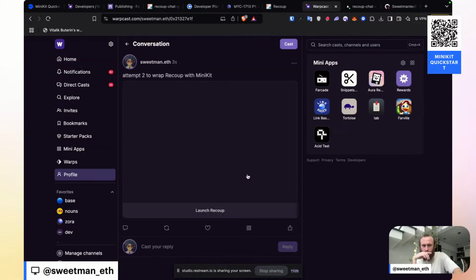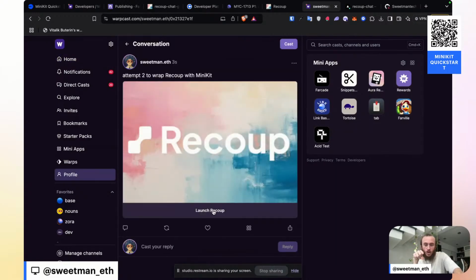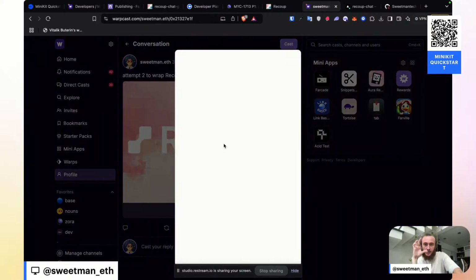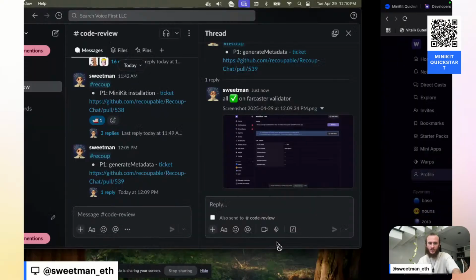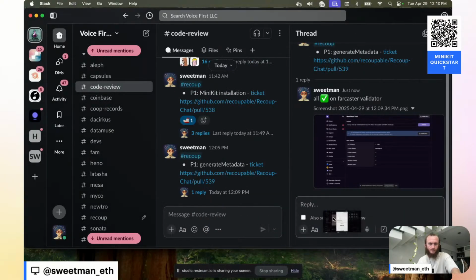Any difference? Okay, I now see a launch Recoup button. And if I click it, it opens up the app right here. So it seems like this change is actually allowing us to now sign in with Recoup. We've opened up the app. And so before it was linking us out to an external page. Now I'm able to share the mini app directly within a social feed. And so let me see if I can share this.